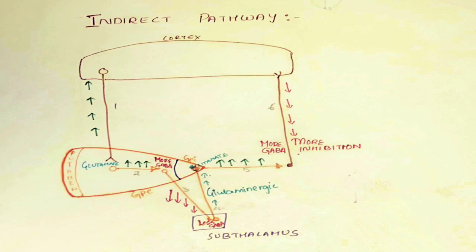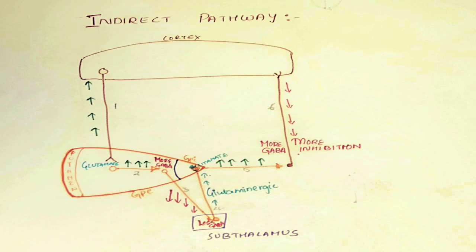Here we have to observe that in the direct pathway the striatopallidal neurons go to globus pallidus internus, but here in indirect pathway the fibers only go to globus pallidus externus, they don't extend to globus pallidus internus.